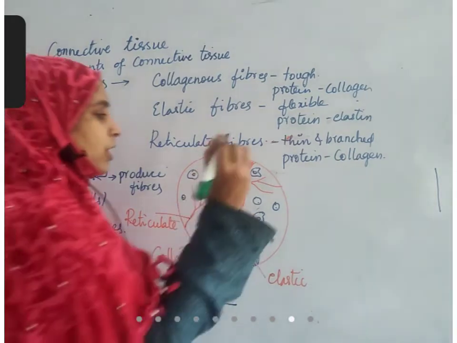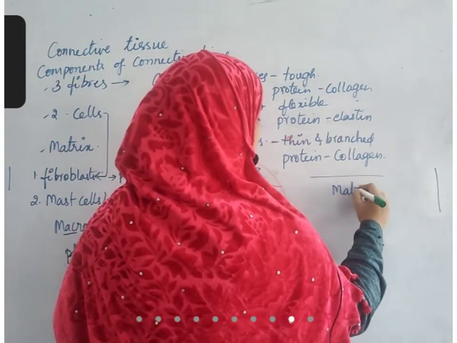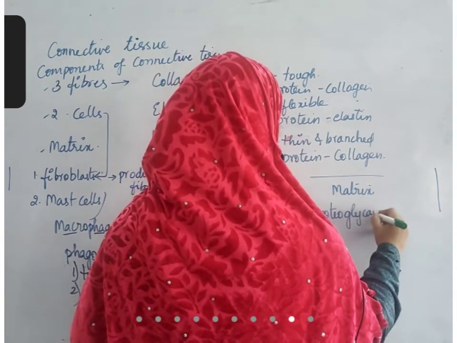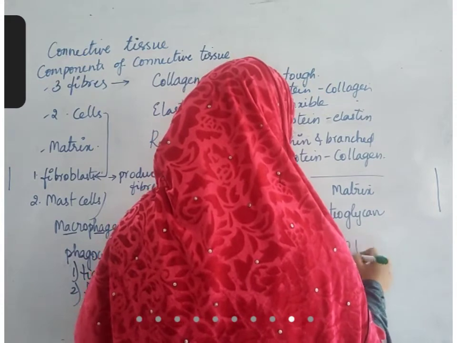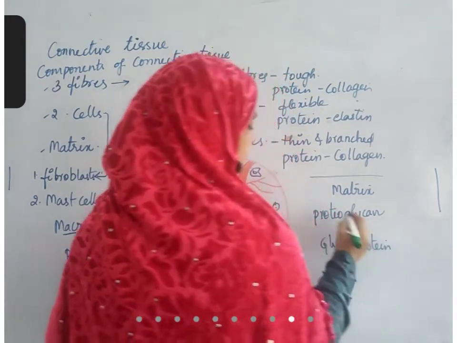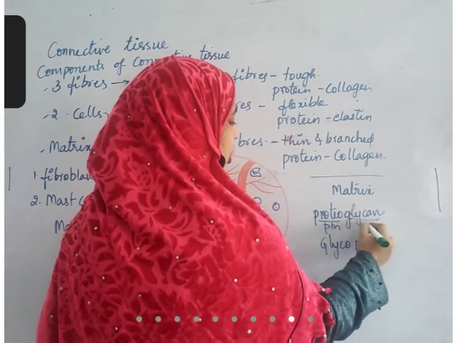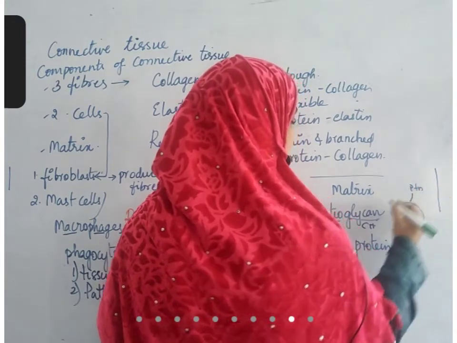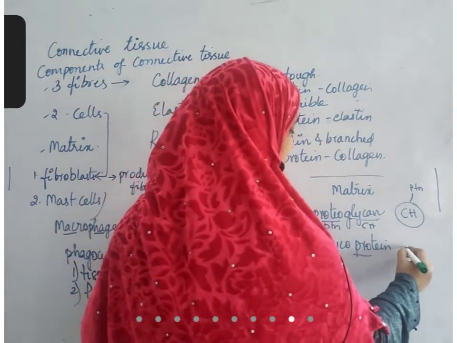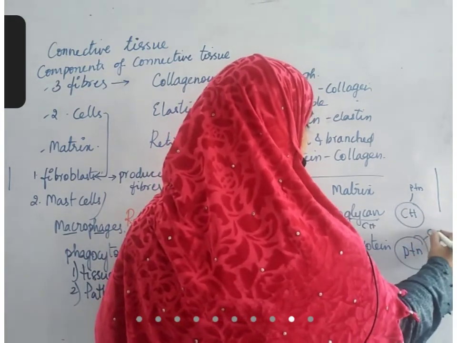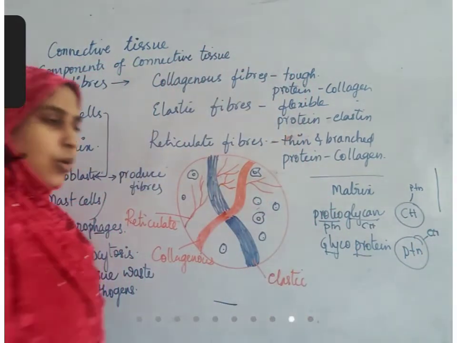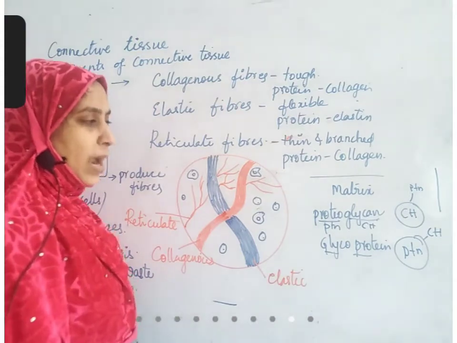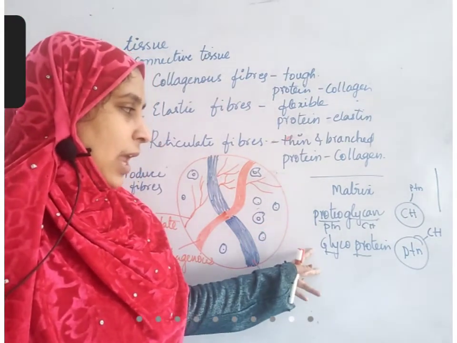Okay, matrix. What is matrix made up of? Matrix can be either a proteoglycan or a glycoprotein. Proteo means protein. Glyco means carbohydrates. A carbohydrate molecule which has a protein side chain, that is proteoglycan. Or glycoprotein means a protein molecule which has carbohydrate side chains. Okay? So matrix can be either a proteoglycan or a glycoprotein.